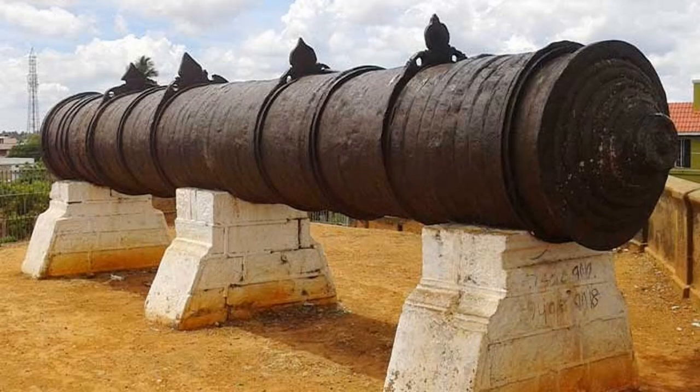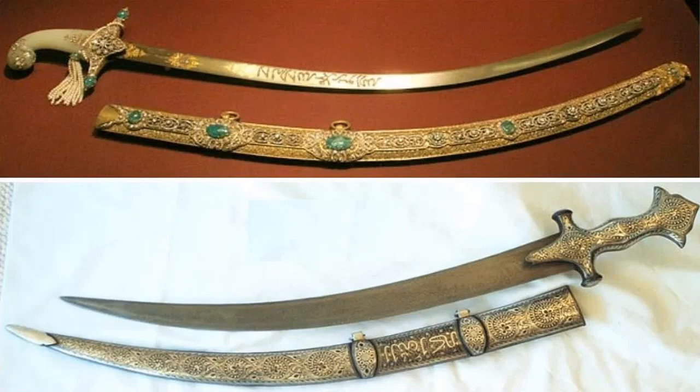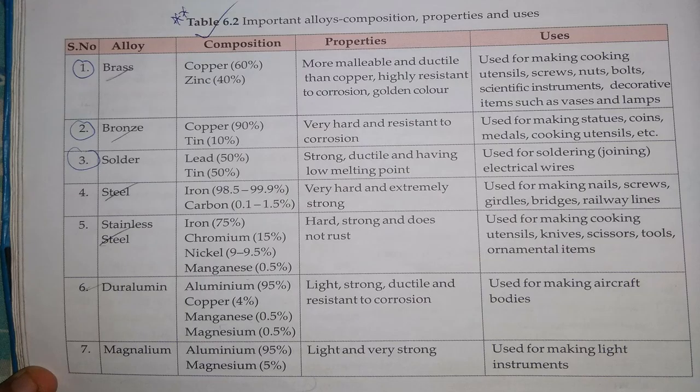Like this, you have seen many parts of our India. Even in Bijapur, we have seen such an ancient museum. So there also no rusting at all. So cleverly they have made all these. This is what different types of alloys made, their composition and their uses also. Kindly go through.